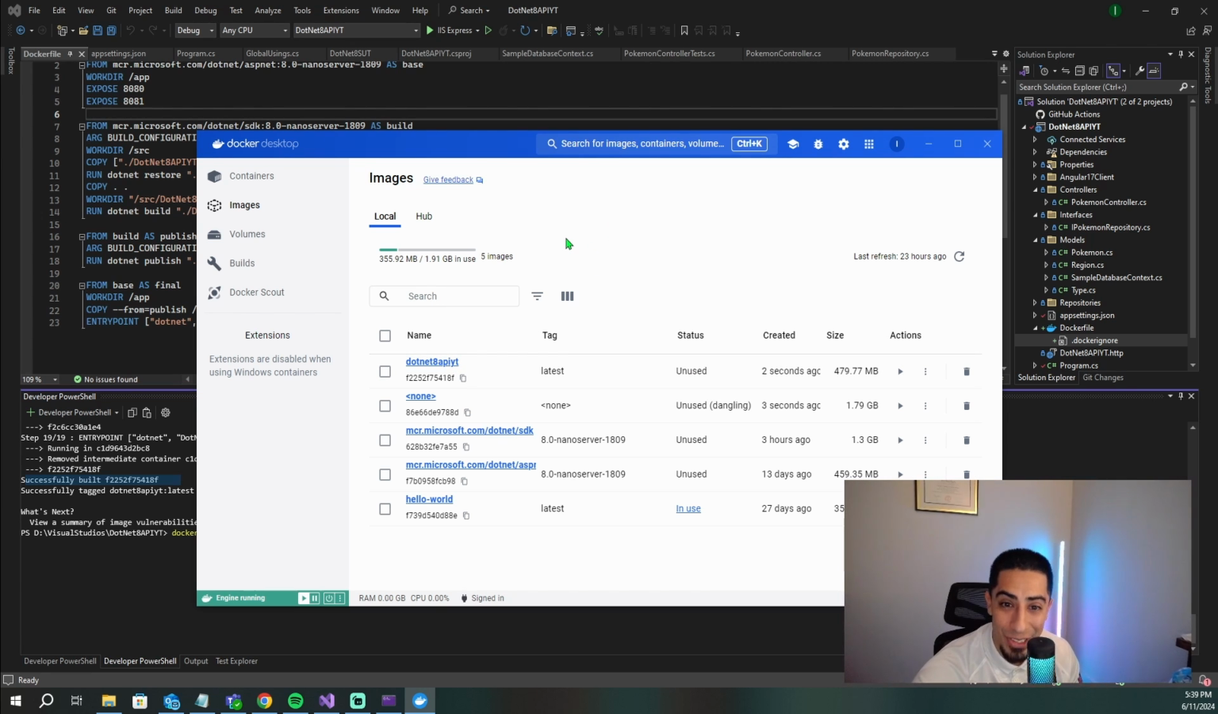But we want to get it to Azure. So how do we do that? First, we need to go and create a container registry.